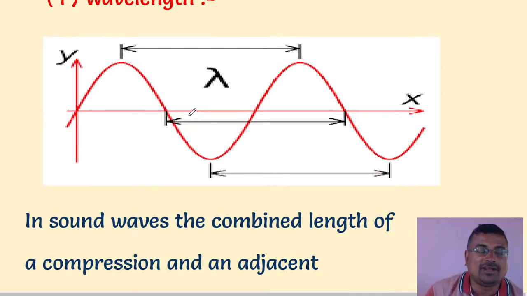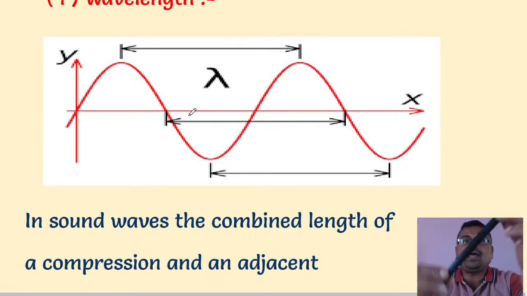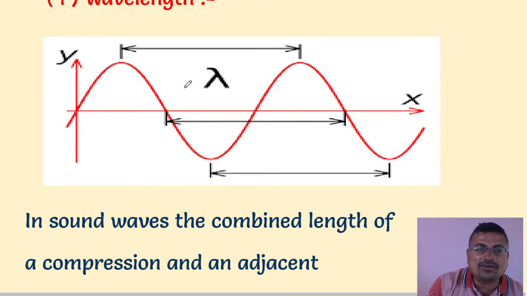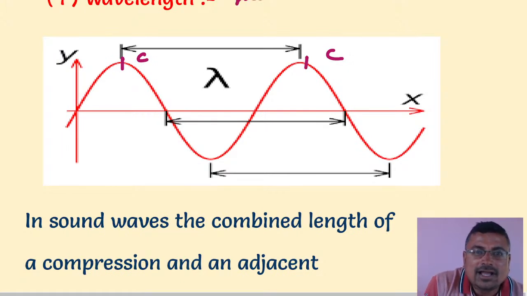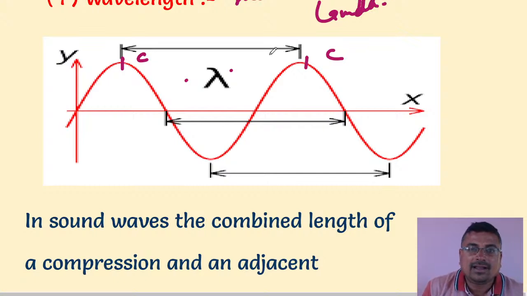What do you mean by wavelength? Suppose this pen has a length of 30 centimeters. What is the length of a wave? Wavelength is nothing but the length of a wave. The distance between two crests is called wavelength. Its SI unit is meter, and it is represented by the symbol lambda.